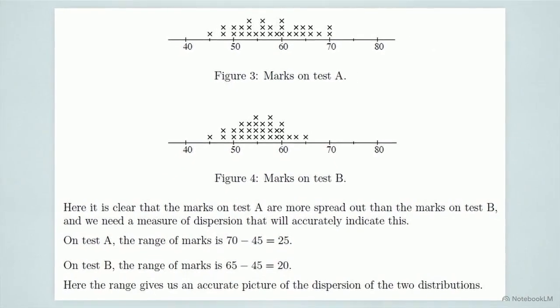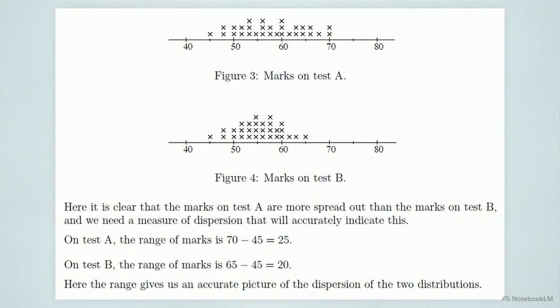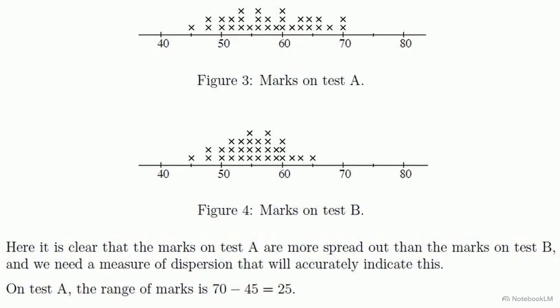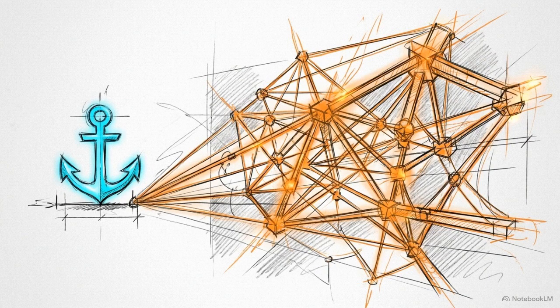We calculate the range by subtracting the lowest observation from the highest. Test A spans from 45 to 70, giving a range of 25. Test B spans from 45 to 65, for a narrower range of 20. While range identifies the boundaries, variance is the robust metric that calculates the spread of all data points. It tells us exactly how much the individual scores deviate from the average. A mean locates the data, but variance provides the mathematical context required to determine the reliability of that location.